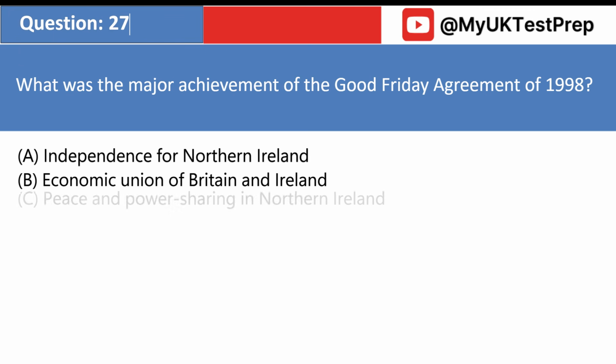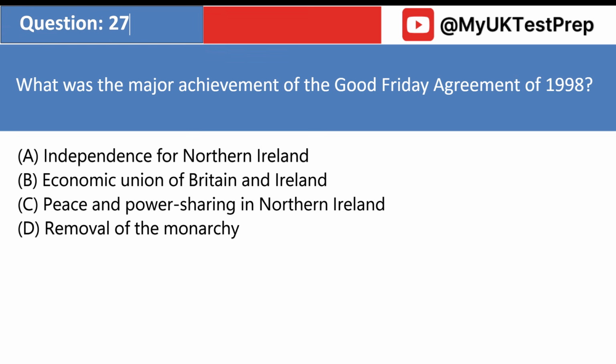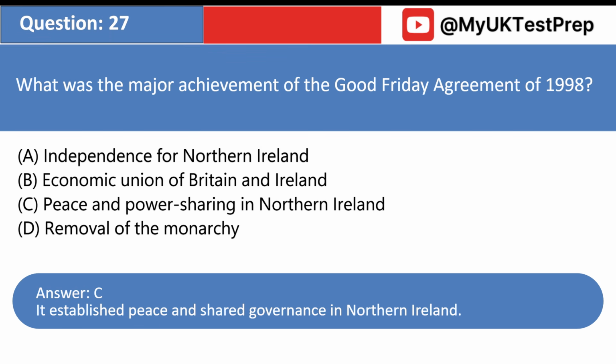What was the major achievement of the Good Friday Agreement of 1998? A. Independence for Northern Ireland. B. Economic union of Britain and Ireland. C. Peace and power sharing in Northern Ireland. D. Removal of the monarchy. Answer: C. It established peace and shared governance in Northern Ireland.